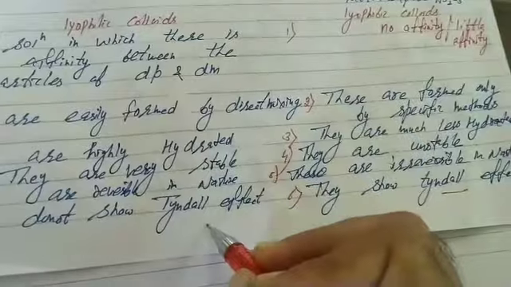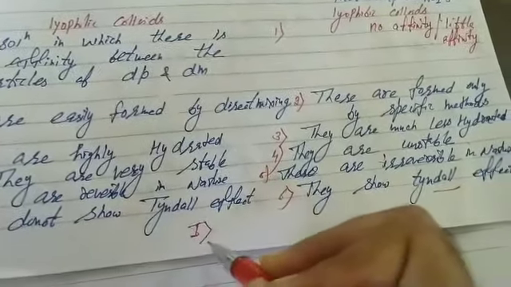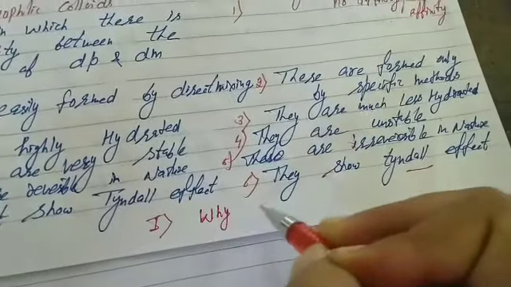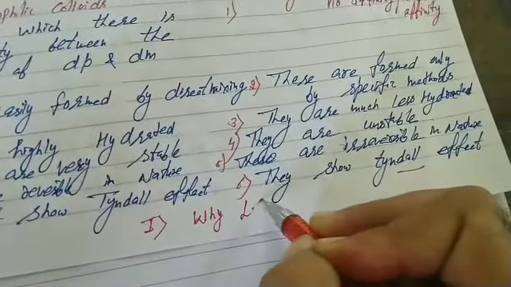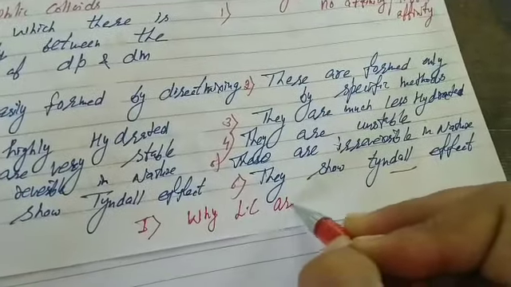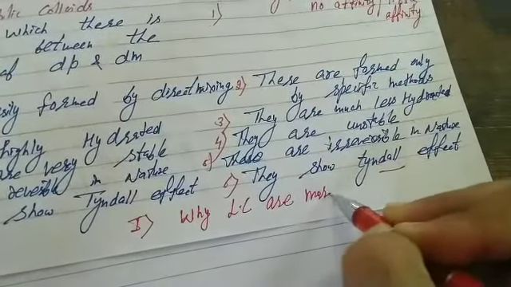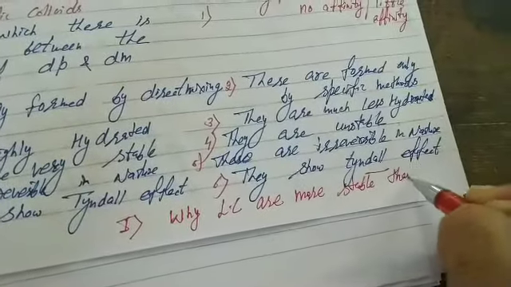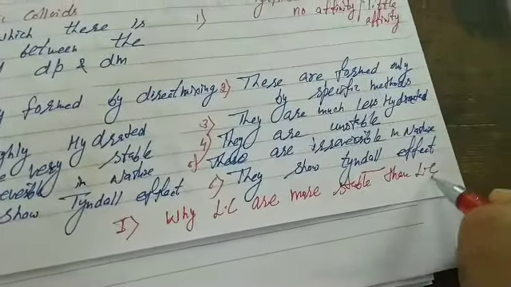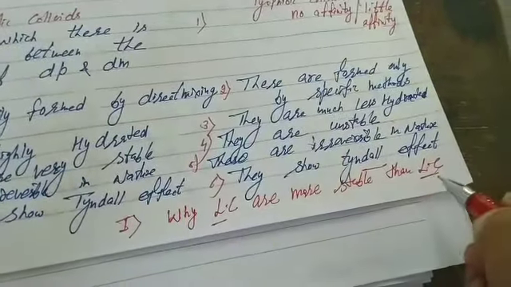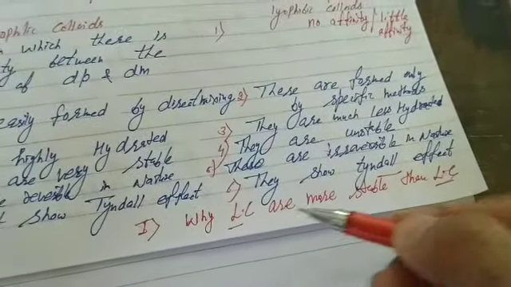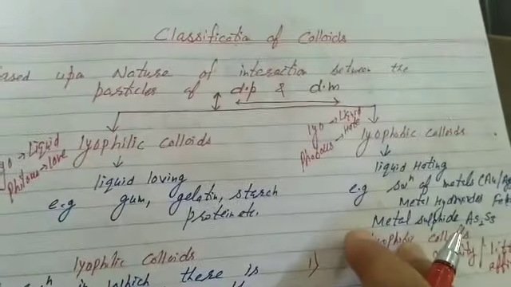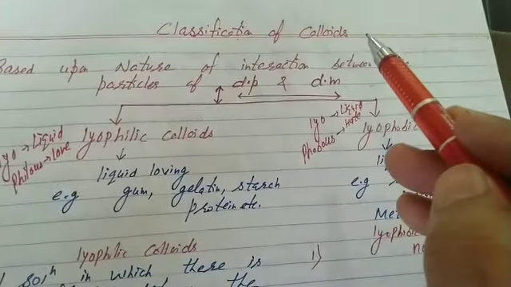Now that's your first question for assignment. Why are lyophilic colloids more stable than lyophobic colloids? Please do it in your notebook. Why are lyophilic colloids more stable than lyophobic colloids? Because lyophilic colloids are highly hydrated. Simple answer. That's the first way of classification on the basis of nature of interaction.